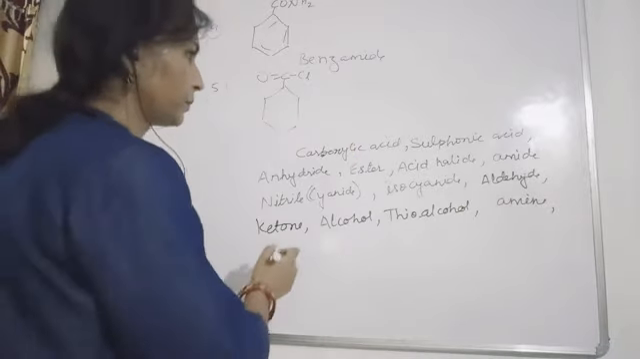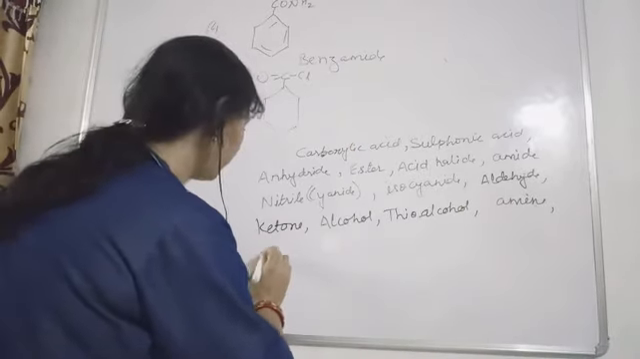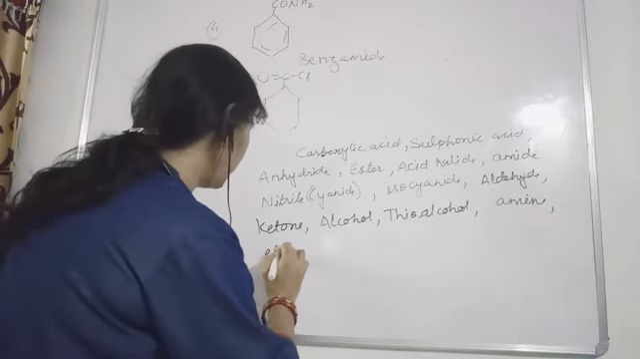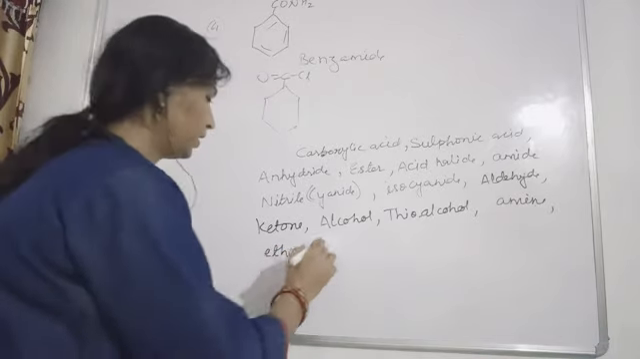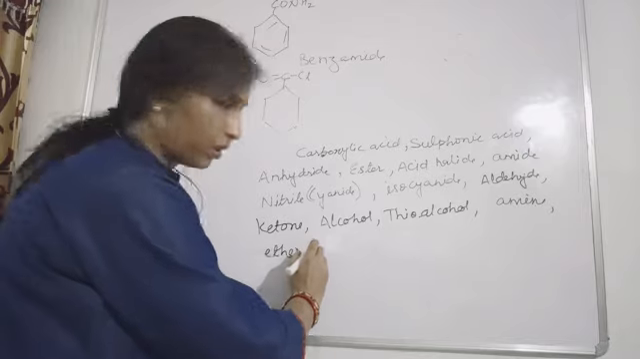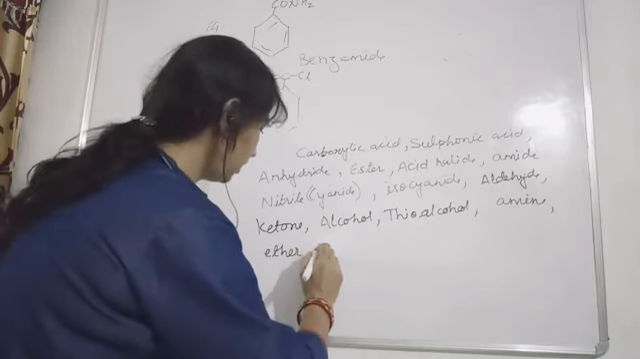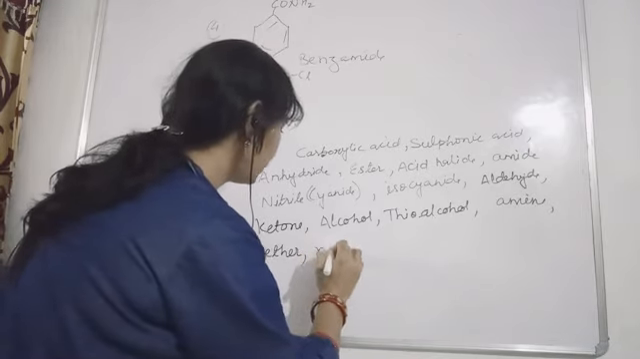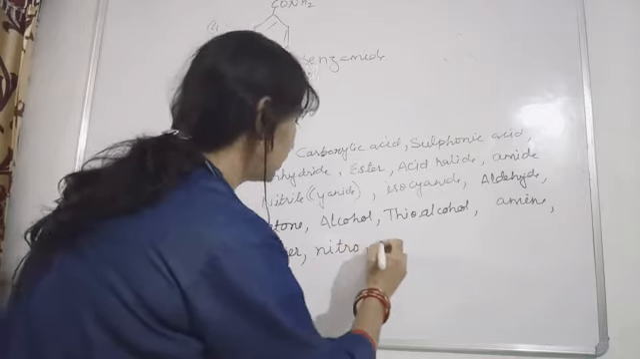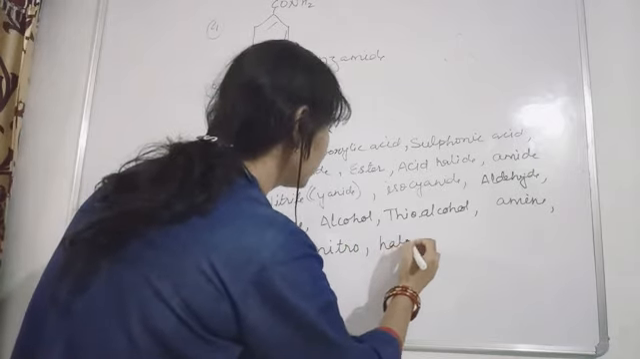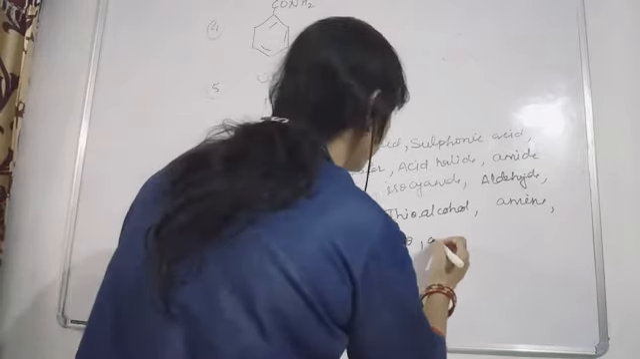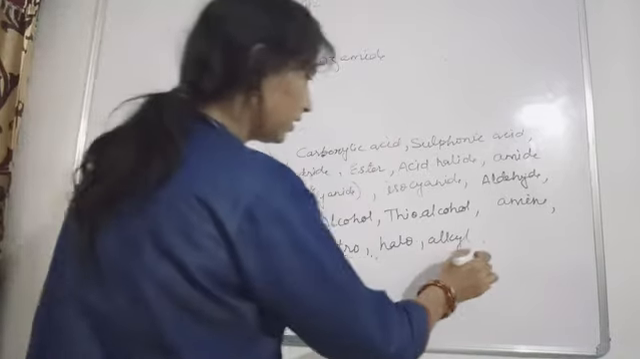Amine, then you have ether group, then I hope you can see this, ether, then nitro group, then halo groups, then alkyl groups. Okay, so this is the sequence.